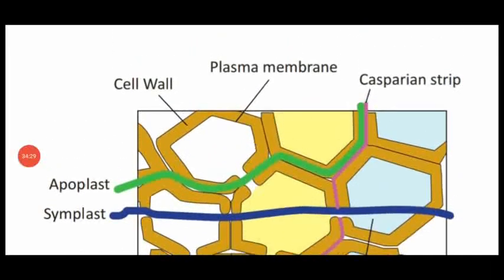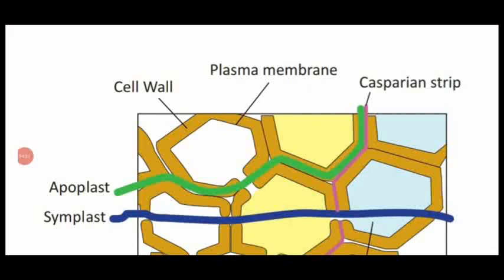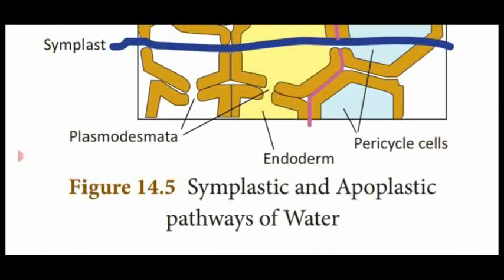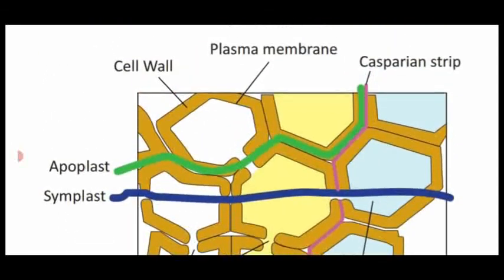Dear students, this is your book diagram showing the apoplast pathway and symplastic pathway of water molecules. First one is the cell wall. Inner to the cell wall, I told you, is the plasma membrane. Next, they have given the Casparian strip. This is a substance present in the endodermis cell wall.